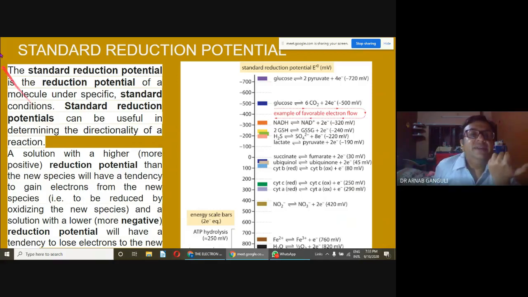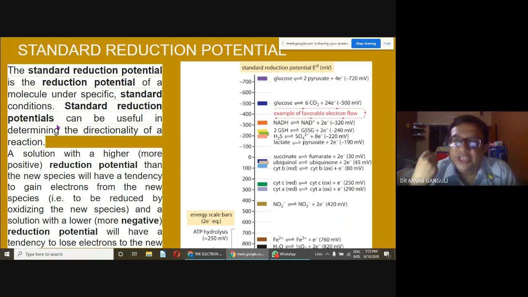And this is very important. It can be useful to understand the directionality of the reaction. Say in a reaction A is forming B. So if B has a tendency to accept electrons, it's very difficult for B to become A because it's not releasing its electrons. So it's something like this. If B wants to accept electrons, always the reaction will be accept electrons.